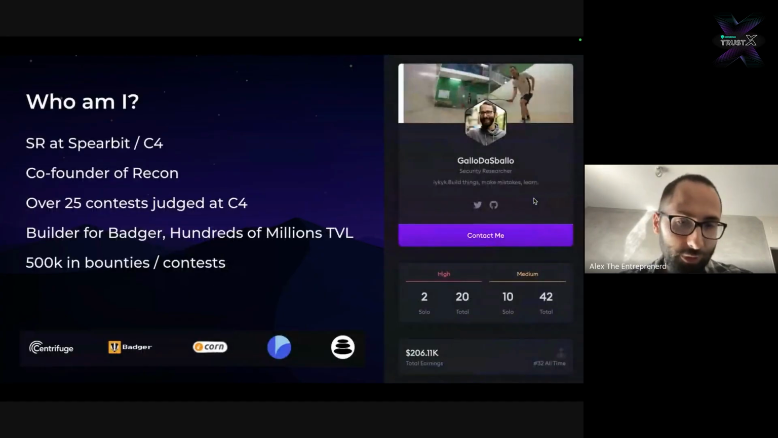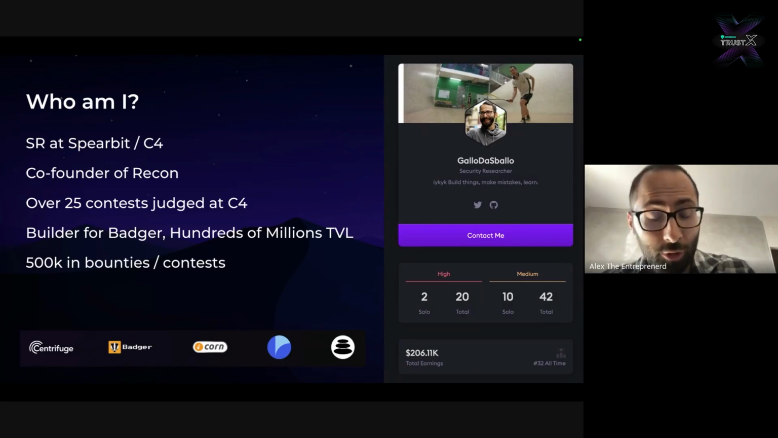I'm Alex, the entrepreneur, and this presentation is Fuzzing for Security Research for Beginners. I am a security researcher at Spearbit and Codarena. I was famously the best judge at Codarena, and before that, I was a developer at Badger. My smart contracts handled hundreds of millions of dollars in TVL, and as of today, I racked up about $500,000 in bounties, 200,000 from contests, and the rest from bounties.